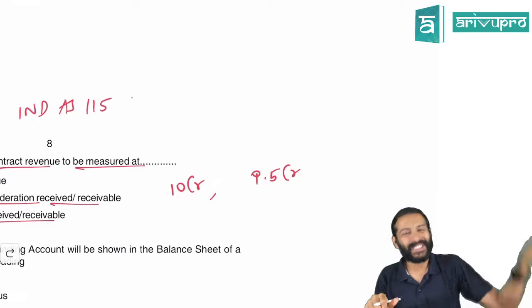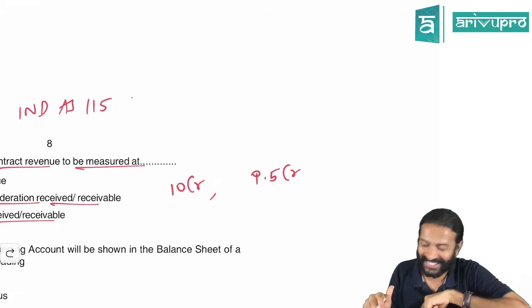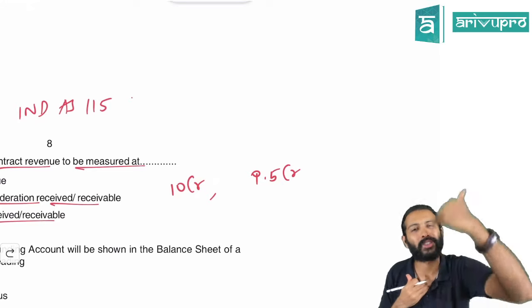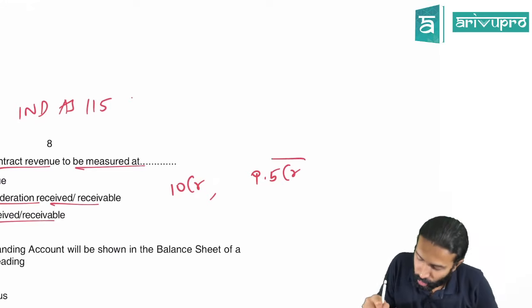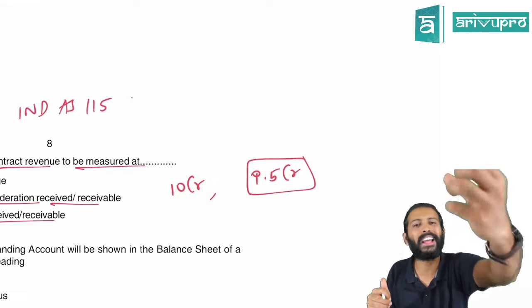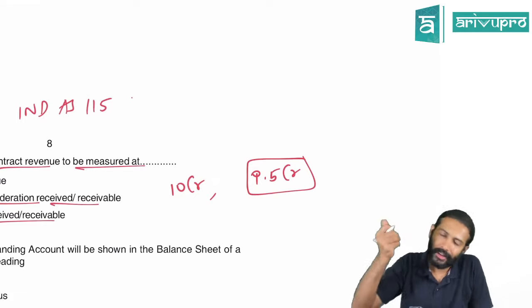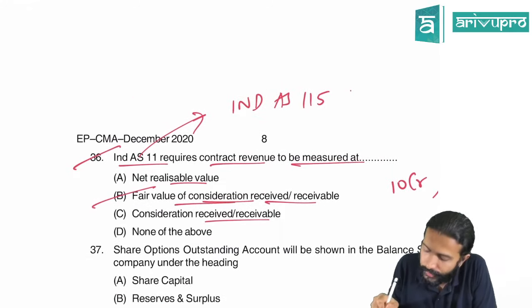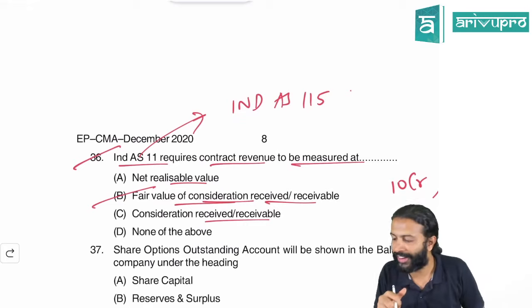So what the standard says is, whatever consideration you feel you're going to receive, based on that only you recognize. If you feel 9.5 crores is what you're going to receive, that is the fair value of consideration. Recognize revenue only to the extent of that. So hence the answer is the fair value of consideration received or receivable.